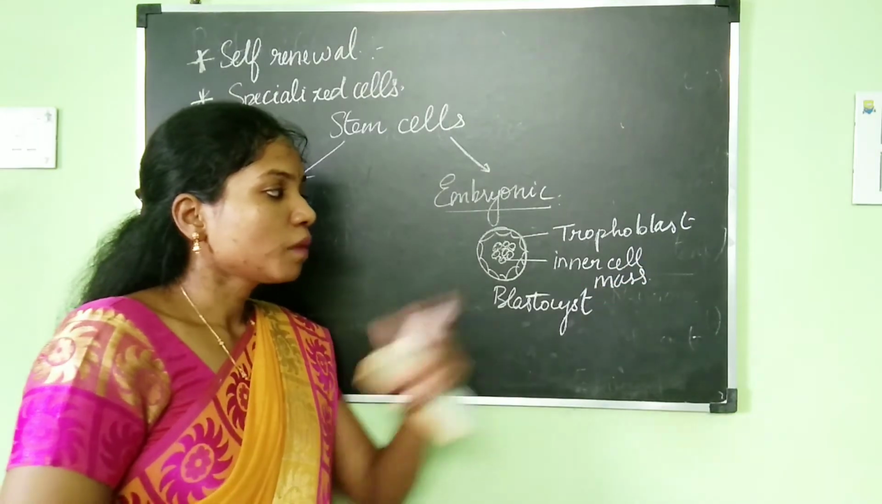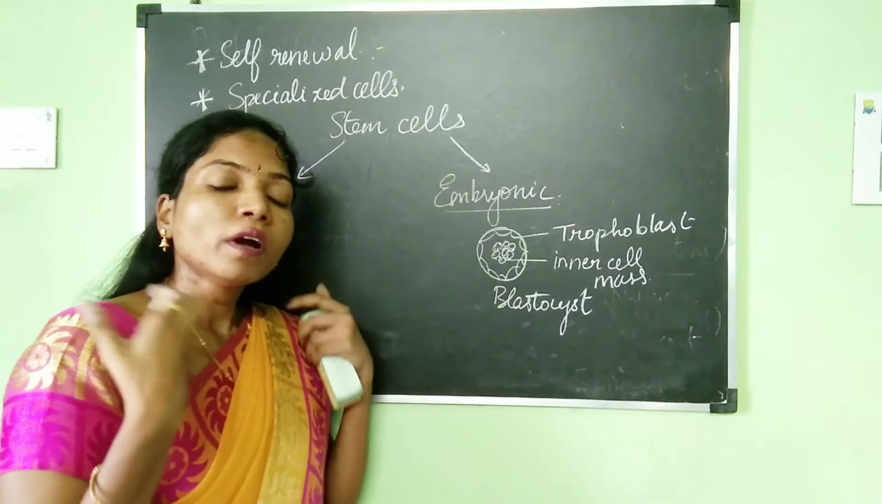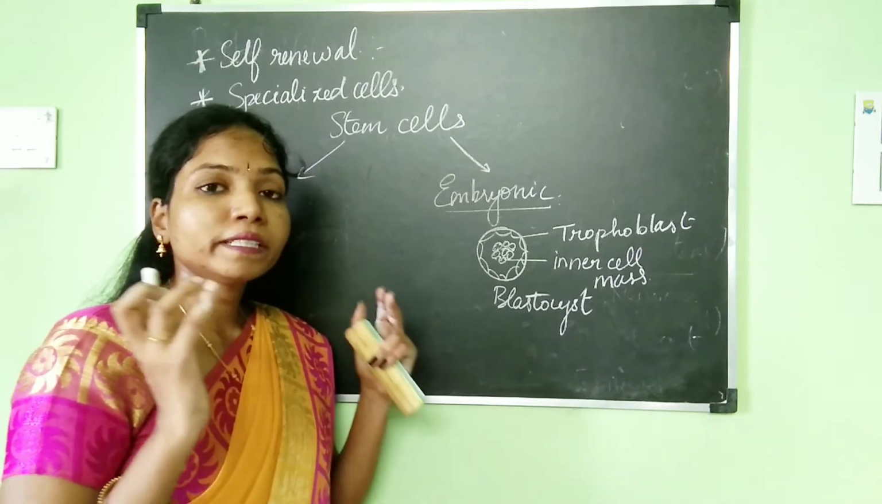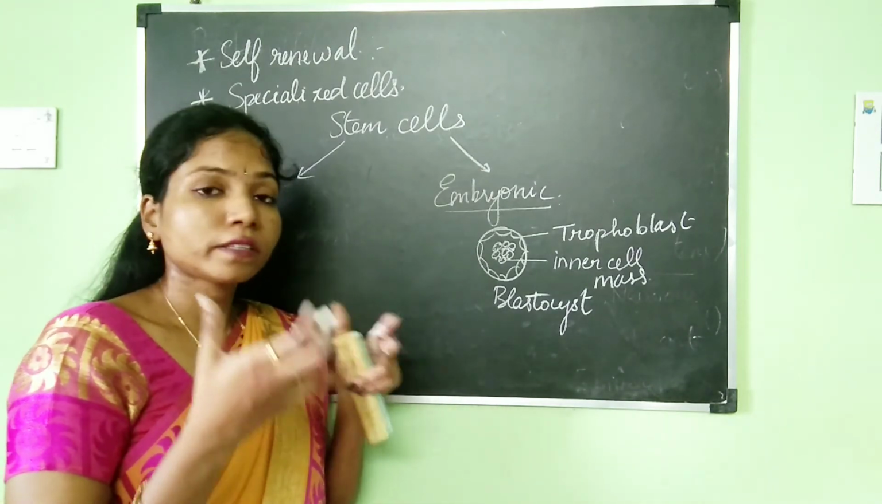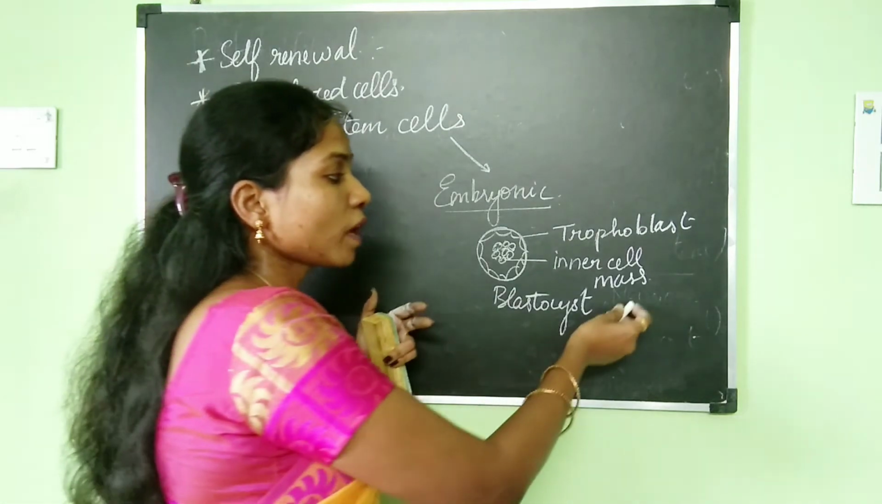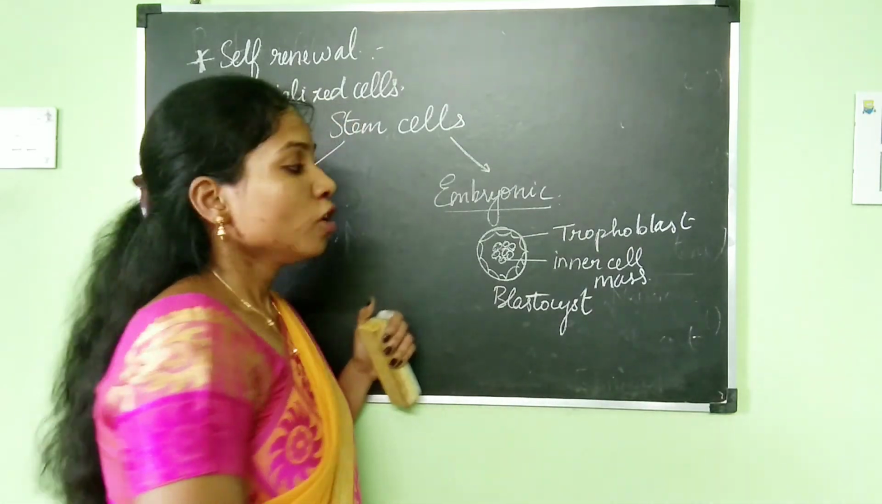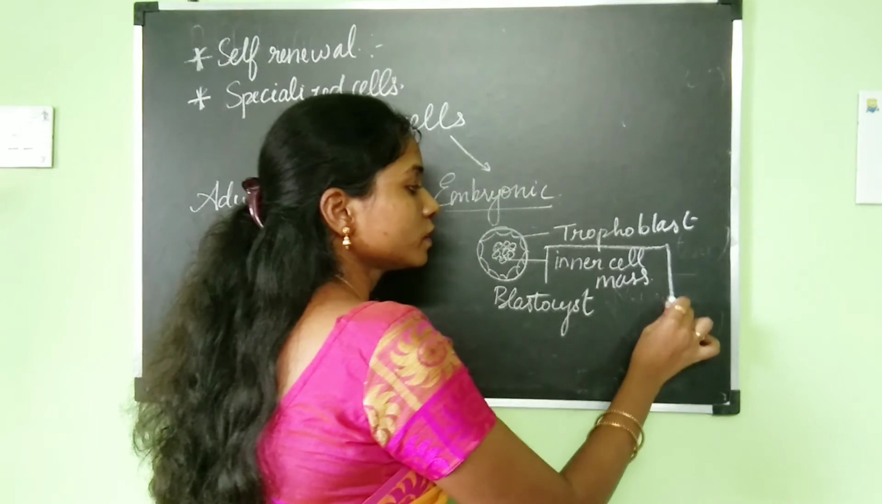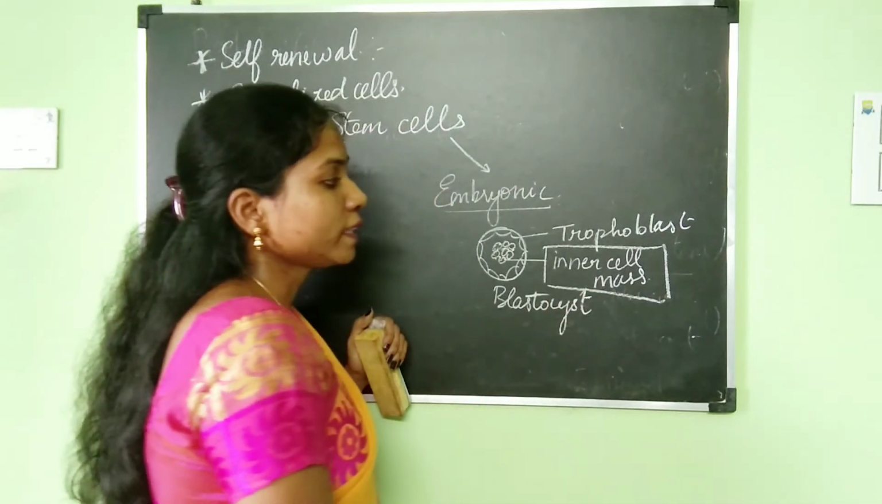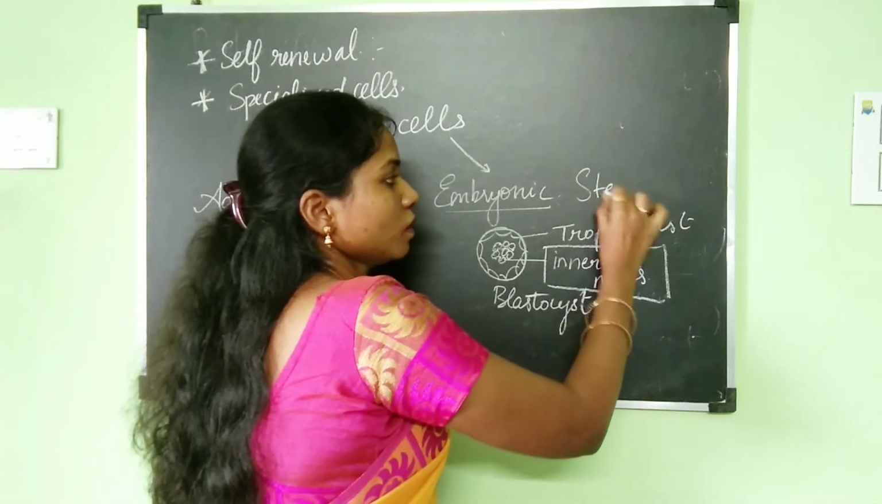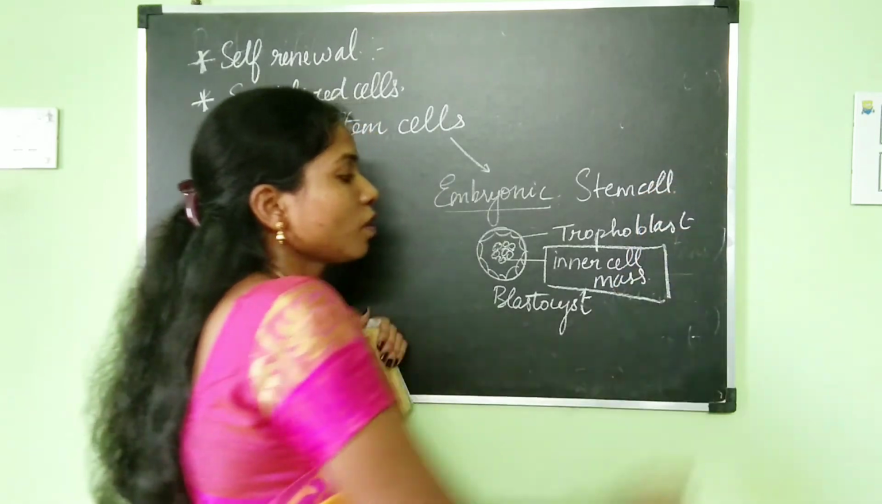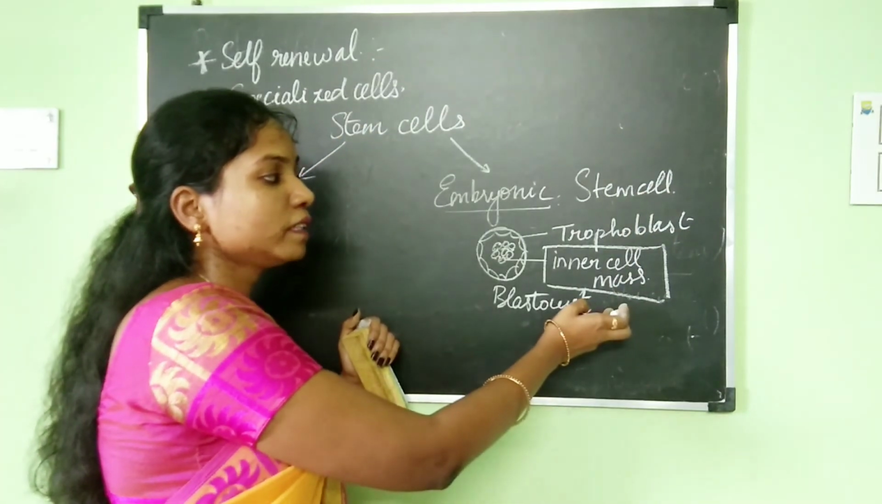And the inner cell mass only has the ability to divide into a complete fetus. So all the parts which are there in our body have developed from this inner cell mass only. So this inner cell mass is the embryonic stem cell. Okay, so the embryonic stem cell is the inner cell mass.